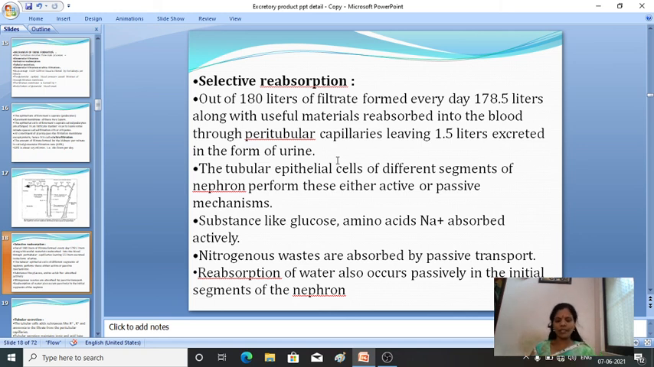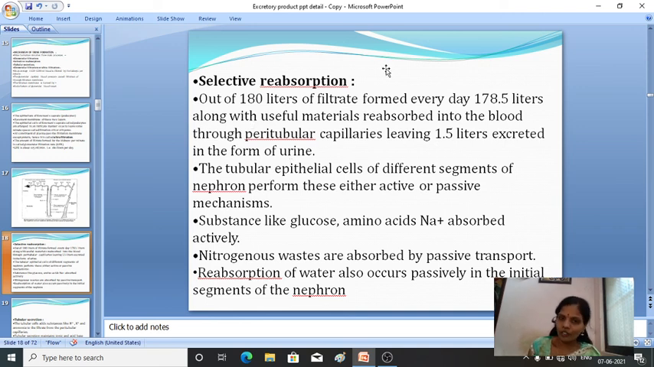First let me explain this. Second step is the selective reabsorption. So again, in the selective reabsorption, what happens? Out of 180 liters of filtrate formed every day, 178.5 liters along with useful materials are reabsorbed into the blood. Approximately all the contents are reabsorbed by the blood through the peritubular capillaries, leaving 1.5 liters, which is extracted in the form of urine.